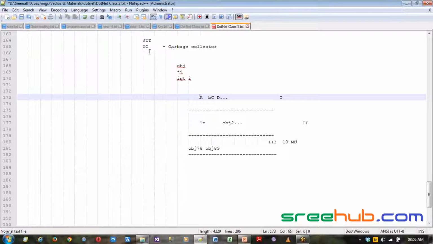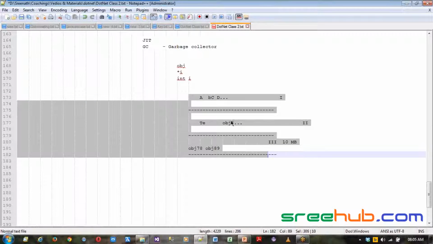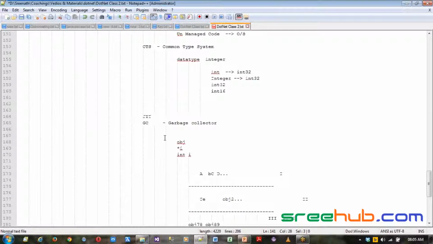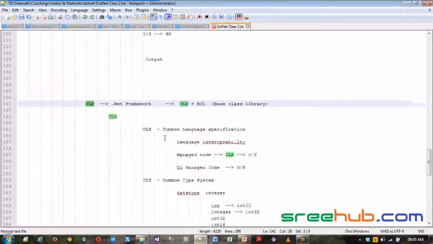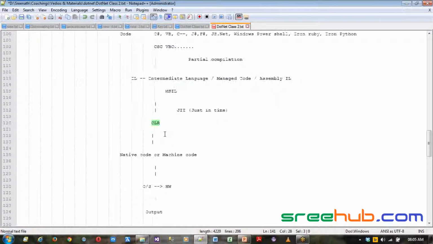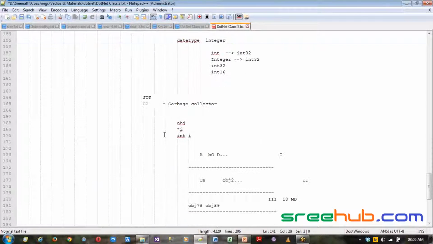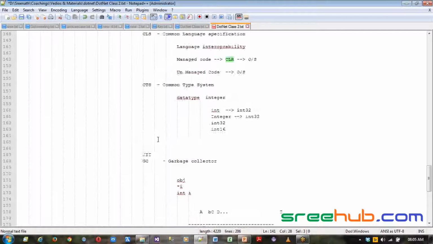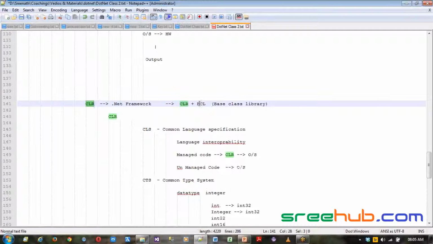Now this is how the garbage collector works across in our document. So these are the layers. Now you can see these are the different layers where your CLR works, where you have complete scope of writing any code on any language and get it to work. Irrespective of anything, your garbage collector will work on your libraries. Now, what is BCL?